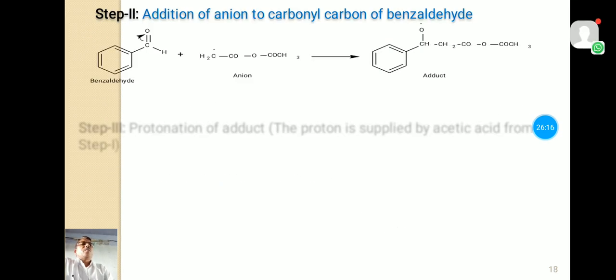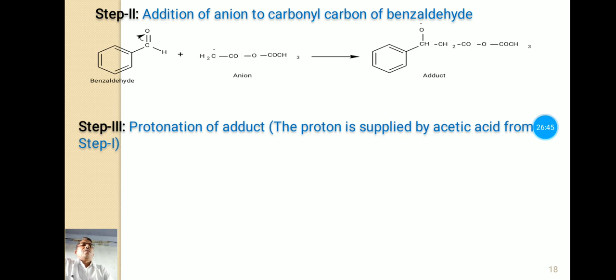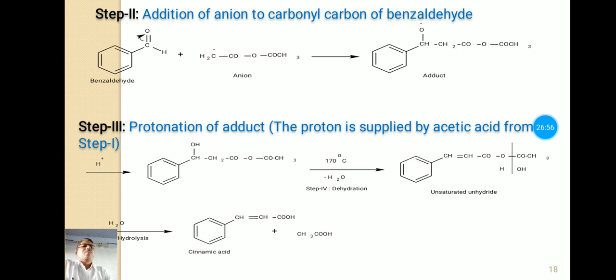Now let's see the addition of the anion to the carbonyl carbon of benzaldehyde. Now this anion, the negatively charged carbon, gets attached to this electron deficient carbon of benzaldehyde and forms this adduct. This adduct, on protonation, with the proton supplied by acetic acid from step 1, forms the product.